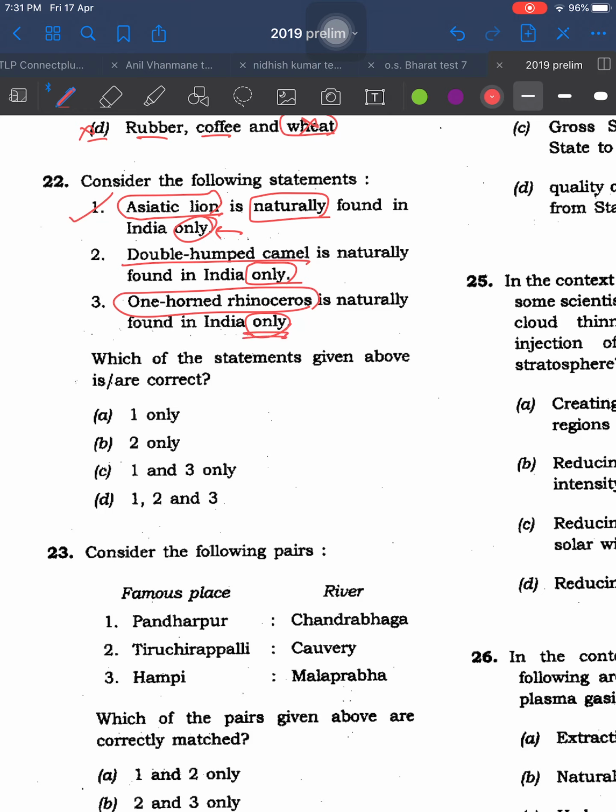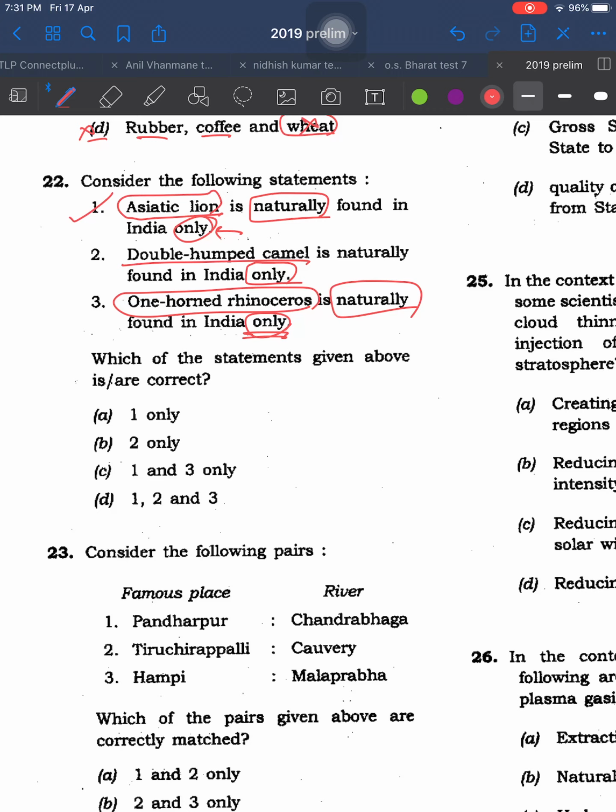Now, you know that the species, they live according to their habitat and not by the political boundaries of a country. Okay, if one horned rhinoceros lives in plain areas of Brahmaputra and its tributaries, it doesn't mean that it lives only in India or in Assam. It may be in Bhutan or in Bangladesh. The word is naturally found.